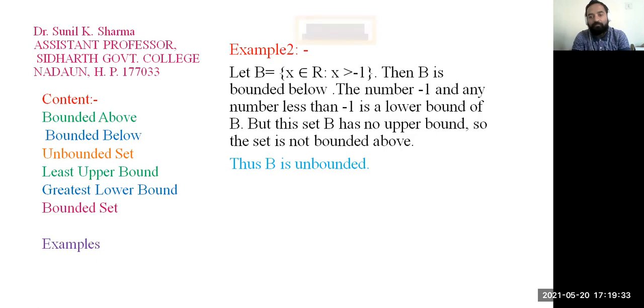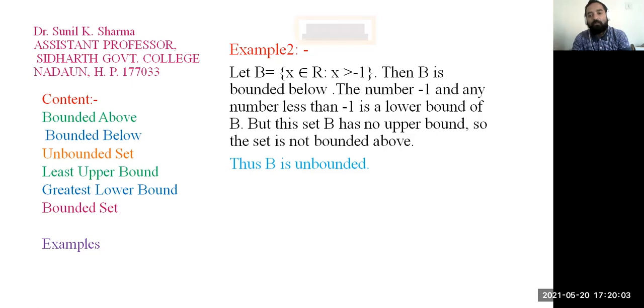This is set B. Now you can think, this B set has a lower bound, that is minus 1. Minus 1, minus 2, minus 3, all are lower bounds. But we are not able to find an upper bound, because if you pick any real number, let it be 100, then we are able to find 101 which belongs to set B, which is greater than 100.